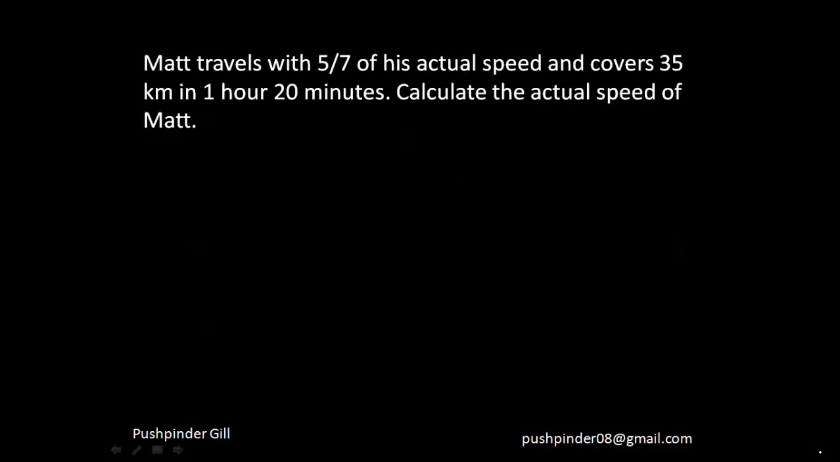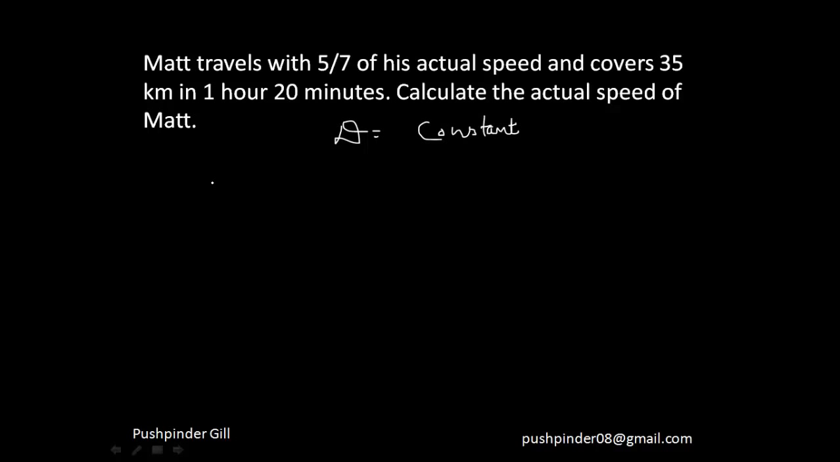Fine. So let's see one more question. Matt travels with 5/7 of his actual speed and covers 35 kilometers in 1 hour and 20 minutes. Calculate the actual speed of Matt. So in this question, the distance is constant, right? Because he travels at 5/7 of his actual speed and covered this much distance. Earlier he was traveling at his original speed and also covering this much distance. So in this question, distance is supposed to be constant.